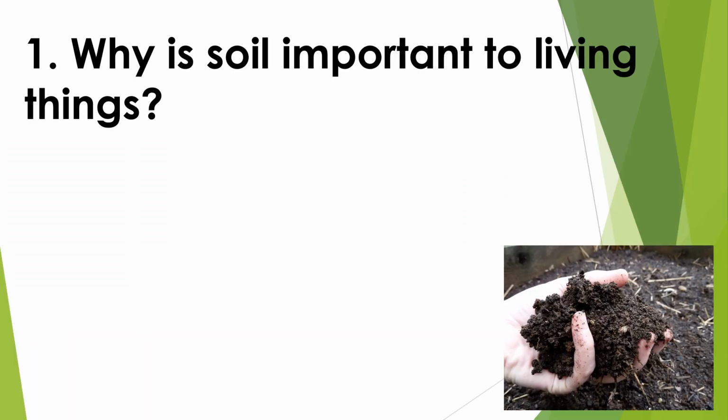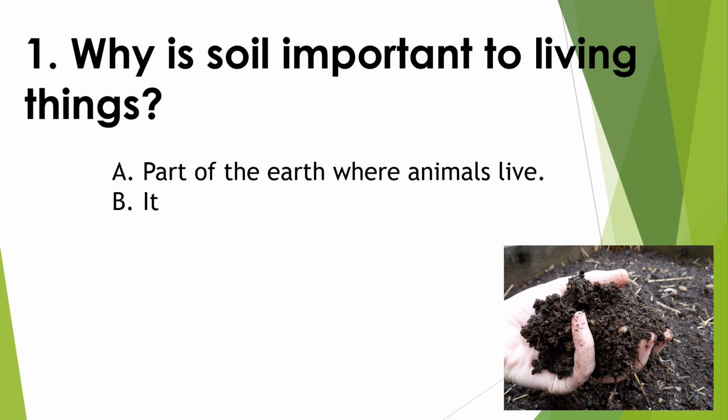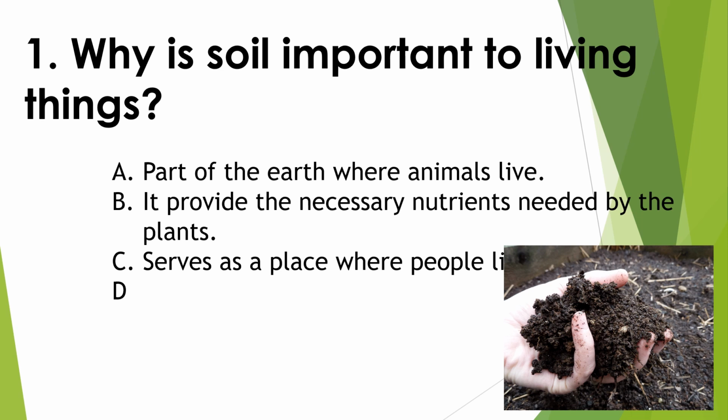Number 1, why is soil important to living things? A. Part of the earth where animals live. B. It provides the necessary nutrients needed by the plants. C. Serve as a place where people live. D. All of the above. The answer is D. Next.